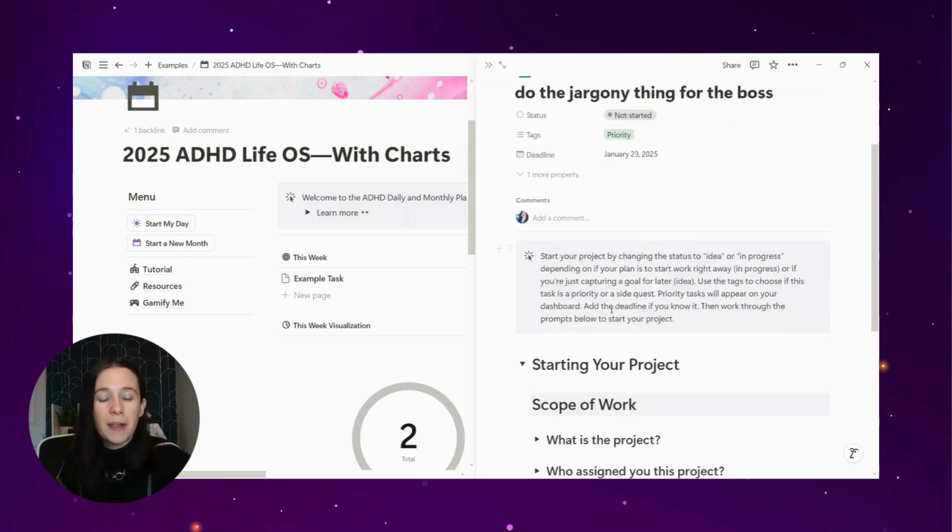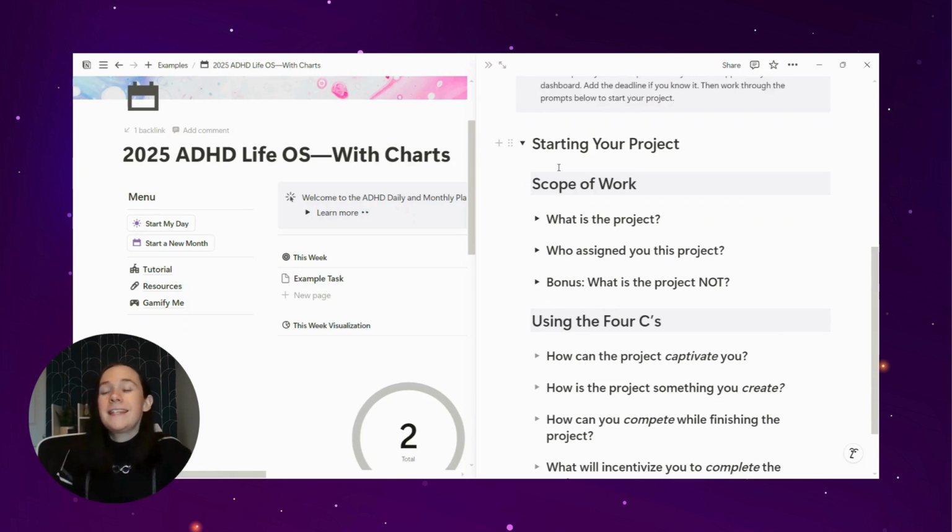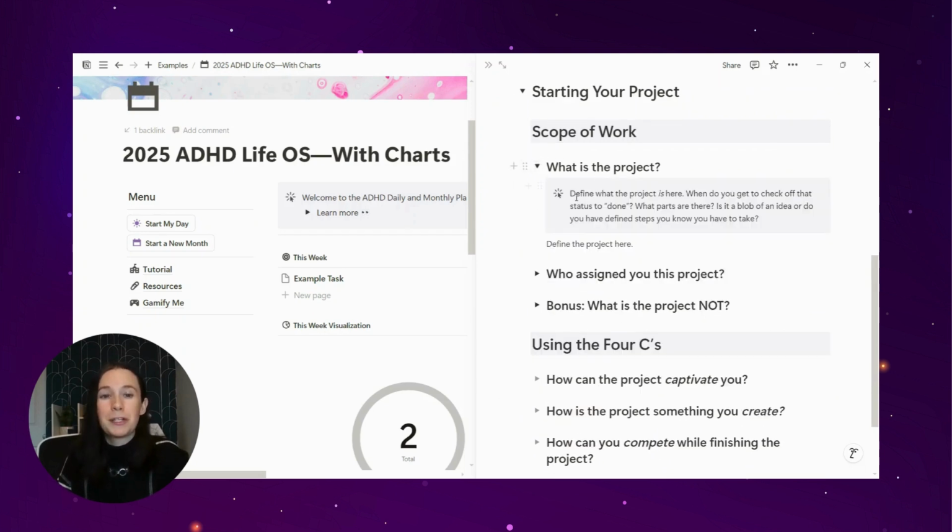Then you can go through and look at starting your project. This is, I think, one of the benefits of my templates is that I've gone through with my own neurodivergence, with my own understanding of how I can get things done and what I need to do to make something a focus, as well as my background in writing, my background in editing, and coaching people with getting projects done. I have come up with this list of questions that I think is really, really useful when you're starting a project to understand what you're doing, why you're doing it, and what you're not doing.